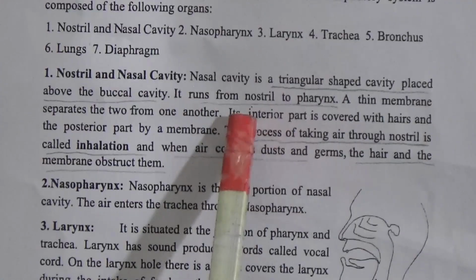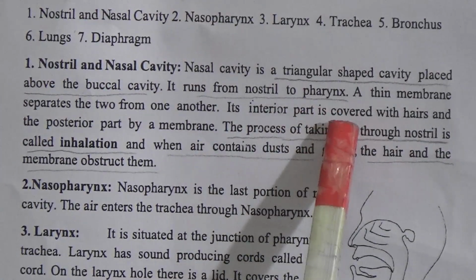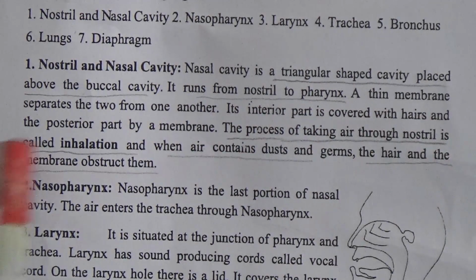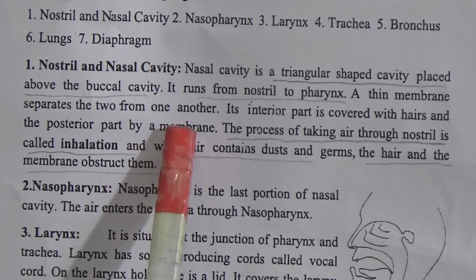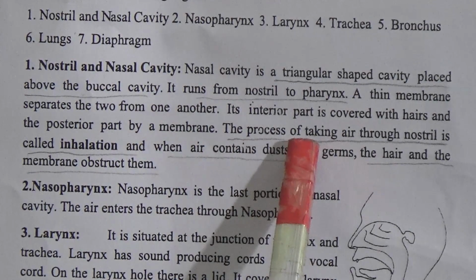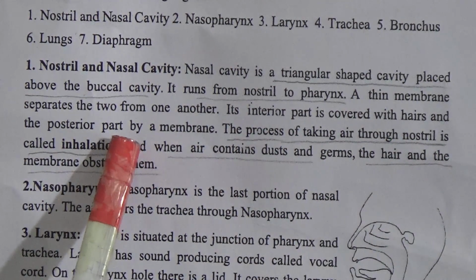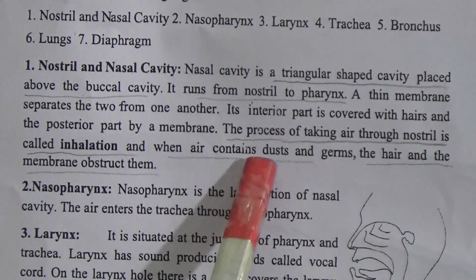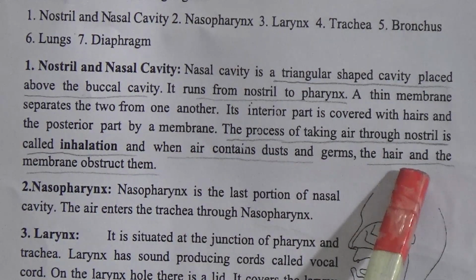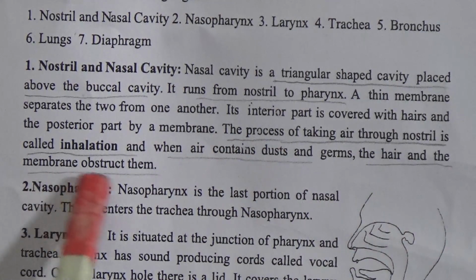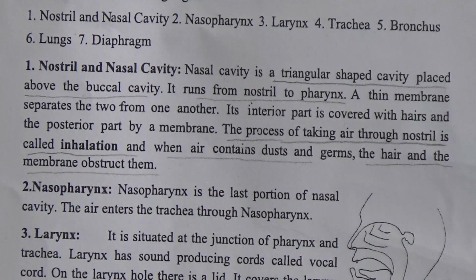A thin membrane separates the two from one another. Its interior part is covered with hairs and the posterior part by a membrane. The process of taking air through nostril is called inhalation, and when air contains dust and germs, the hairs and the membrane obstruct them.